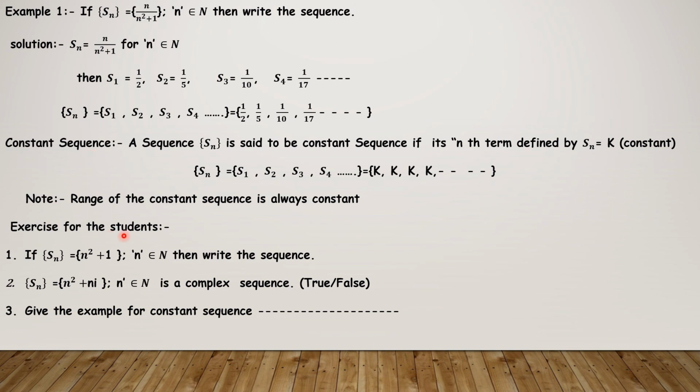This is an exercise for you people. If Sn is equal to n square plus 1, where n belongs to natural numbers, then write the sequence. If Sn is equal to n square plus ni, n belongs to N, is it a complex sequence? True or false, write down. Here observe the form inside the sequence. Give an example for a constant sequence. As I told in the definition of a constant sequence, you can give any example.